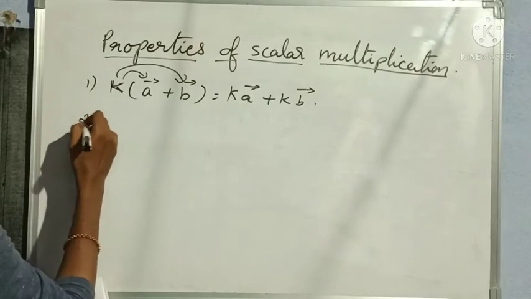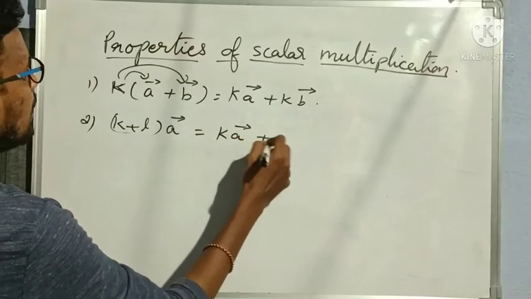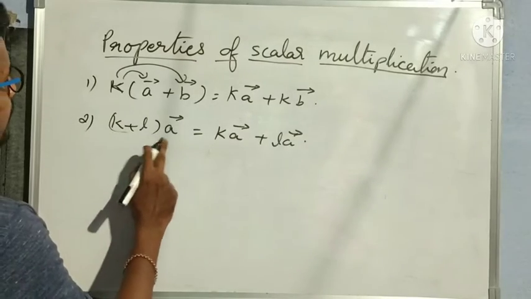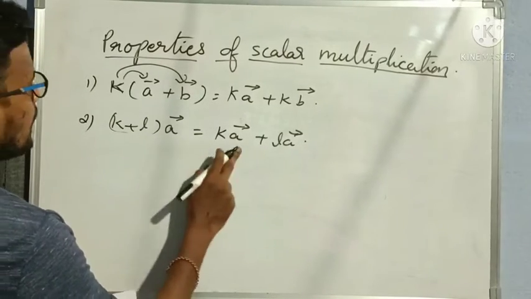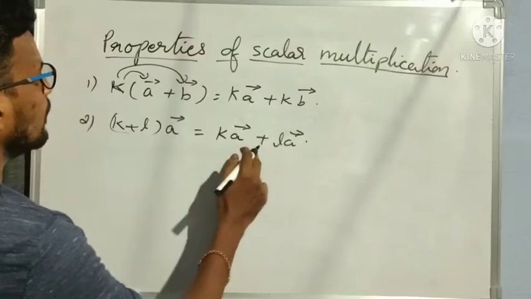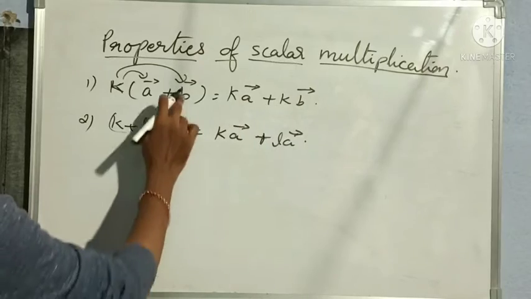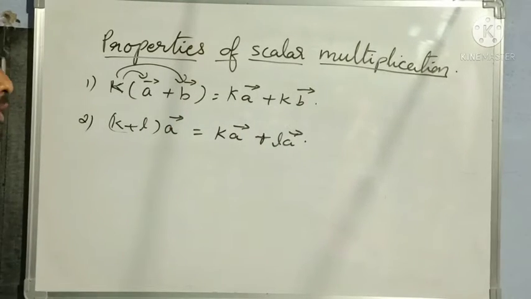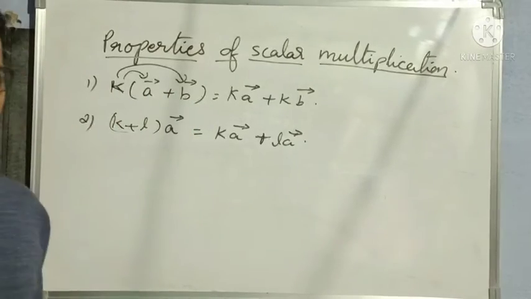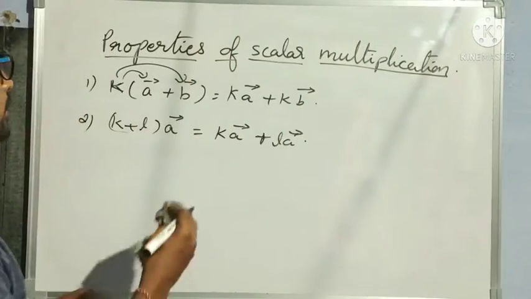Clear? Next, second property: k plus l of a bar is equal to k a bar plus l a bar. Like this also we can do. When we add two scalars and multiply by a vector, it is the same as multiplying the vector by each scalar and adding. So this is the second property of scalar multiplication, and the earlier one is the first property. Either we can take two scalars and multiply by a vector, or the sum of two vectors can be multiplied with a scalar. Understood? So these are the two properties of scalar multiplication.